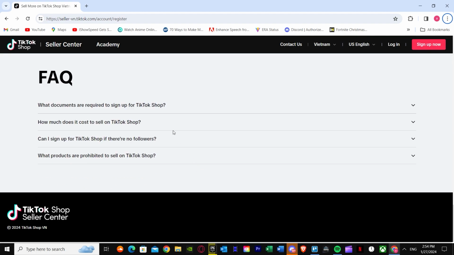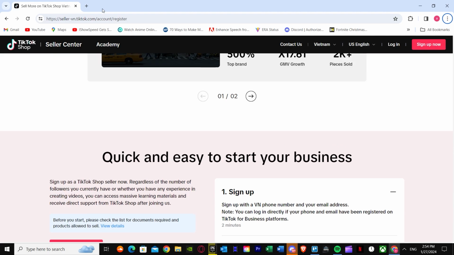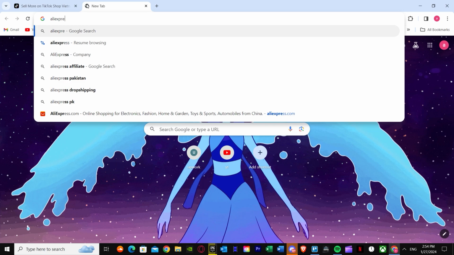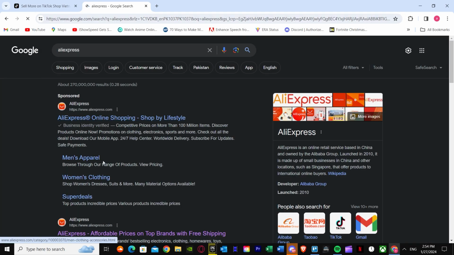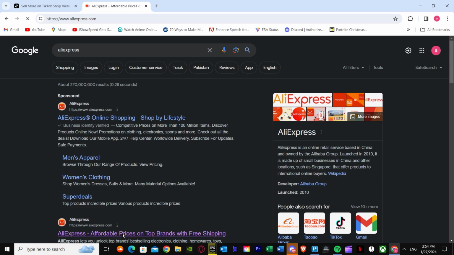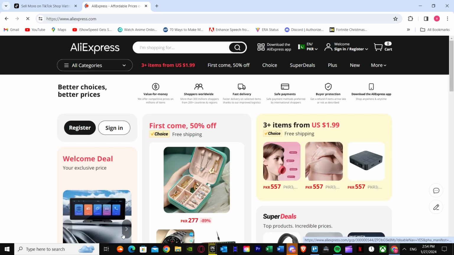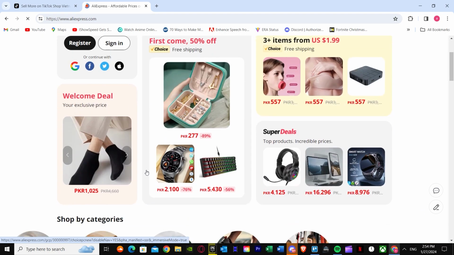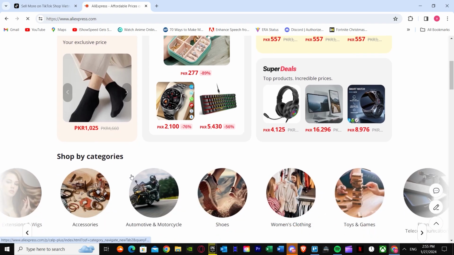Let's say you have made a TikTok account, and you want to sell something from AliExpress or maybe Etsy or Alibaba. I'm just going to go to AliExpress. One thing you should keep in mind is availability: it should be in the same country that you're living in, and the containers and everything they ship should belong to the same continent or area.